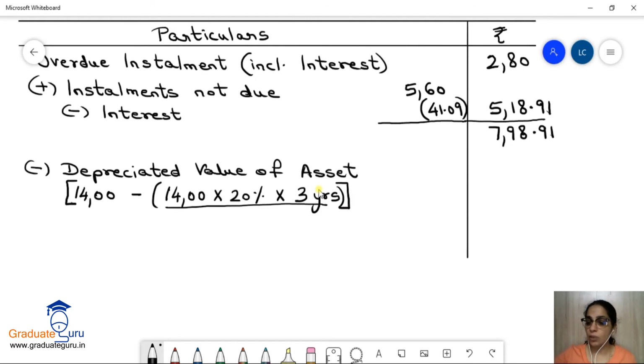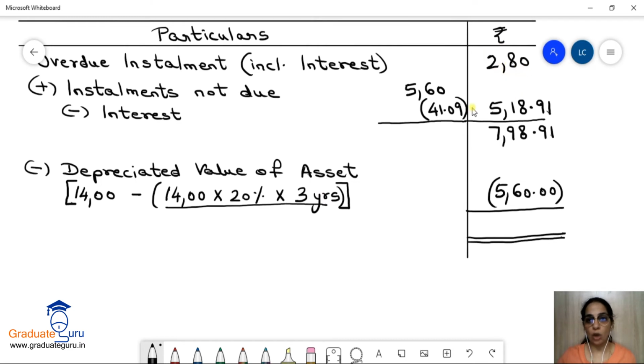So first let's calculate the depreciation. 1400 into 20% into 3 is 840. And if I subtract 840 from 1400, we get 560 lakhs. Okay, I'm writing a 00 and this I have to subtract. I have to subtract this from the total of these two amounts.